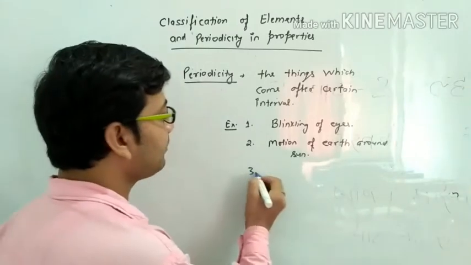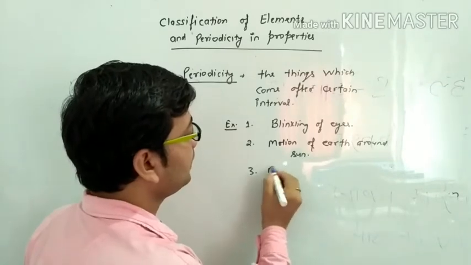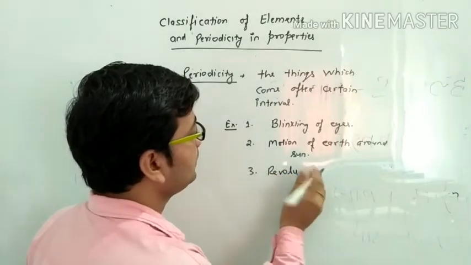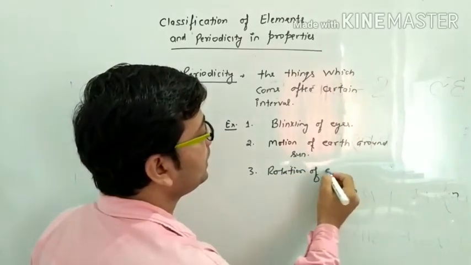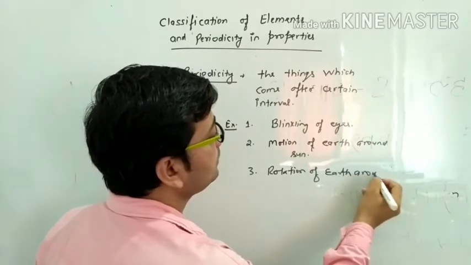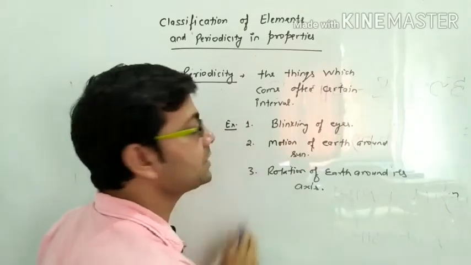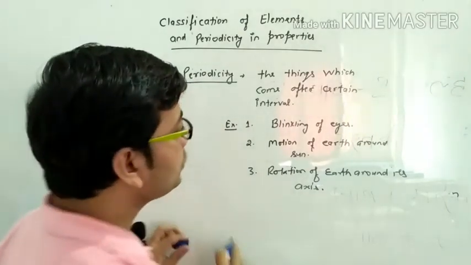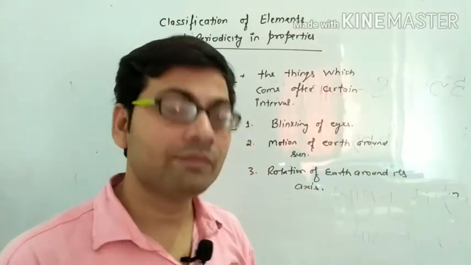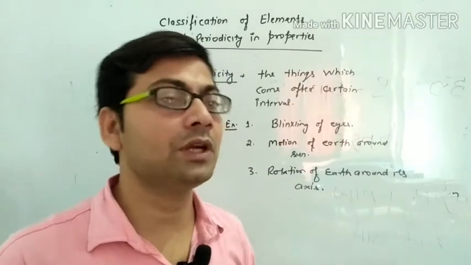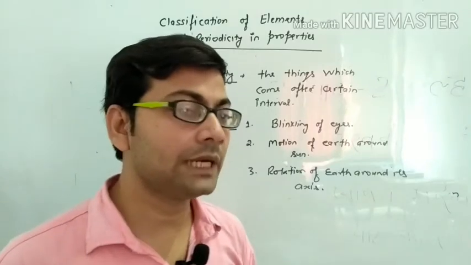If we take another example, rotation of Earth around its axis. So this is also an example of periodicity. Means those things which occur after a certain interval of time are called periodicity. This is the concept related to periodicity, right?